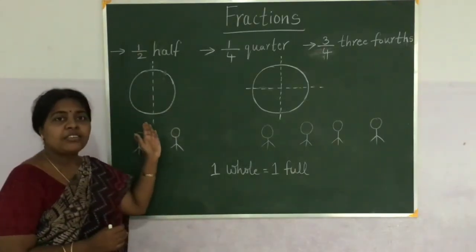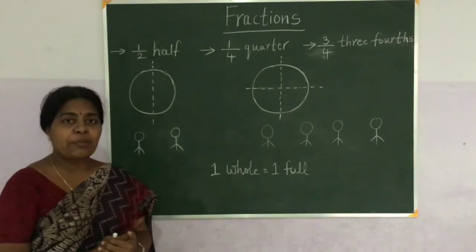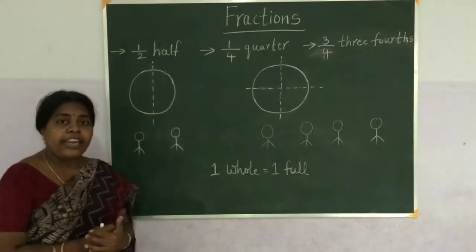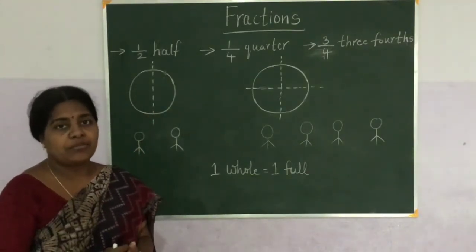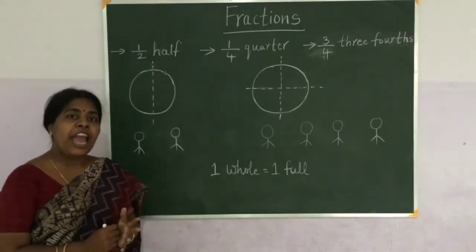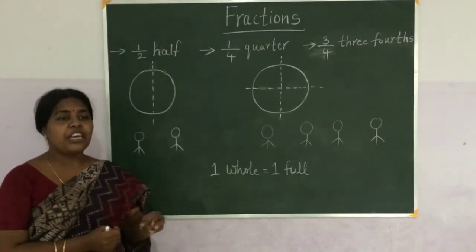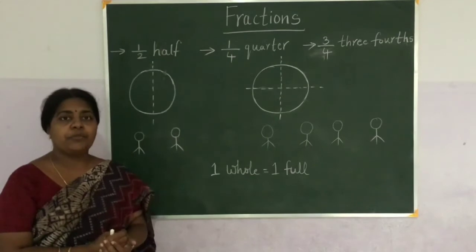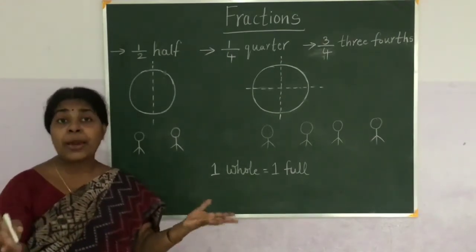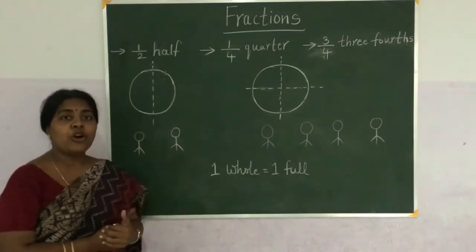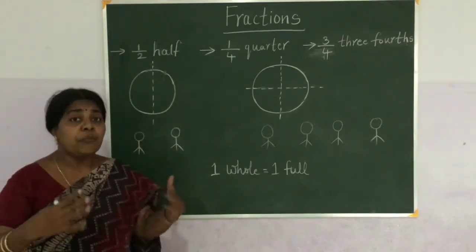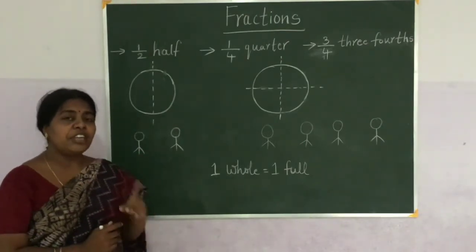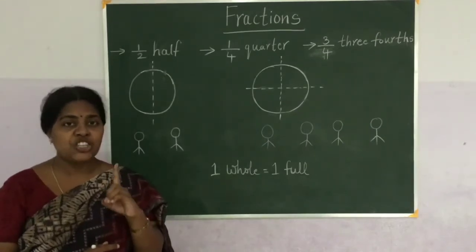I am having one chapati. So this is a chapati. I want to distribute it for 2 children. I am having only one chapati. If we have 2 chapatis, we can give one chapati to one child and the second chapati to the second child. It is 1, 2, 3, 4. Those are numbers. But here, I am not having chapatis as many. That means I am having only one chapati. Means here we are having only one full chapati.